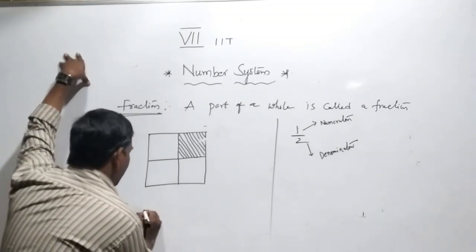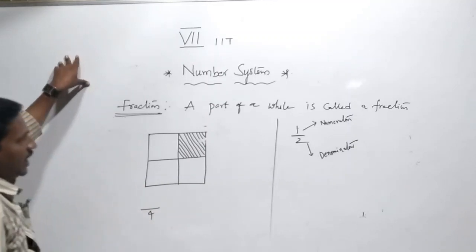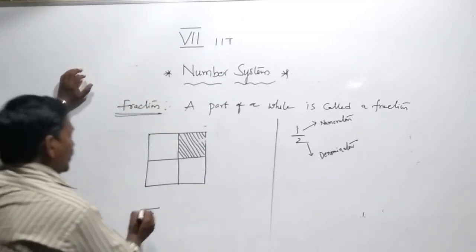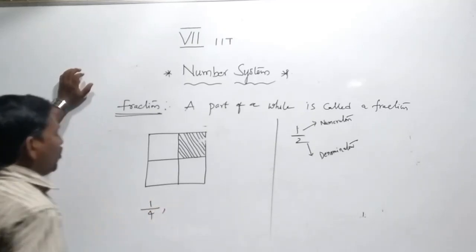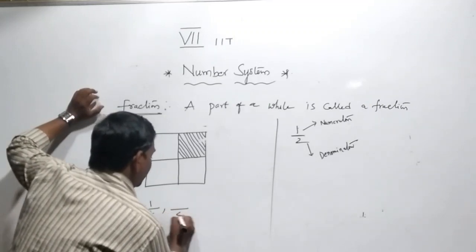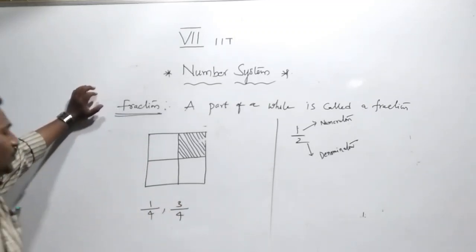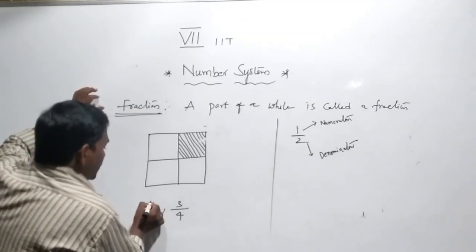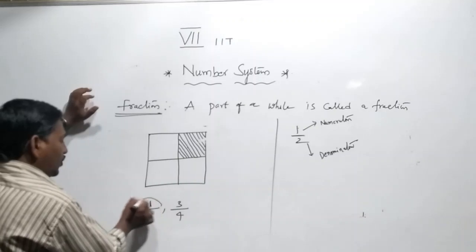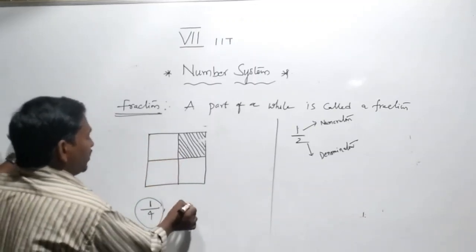How many parts are there? 4. How many parts are shaded? Out of the four, only 1. How many parts are unshaded? 3 parts. The shaded part is represented by 1 by 4, and the unshaded part is represented by 3 by 4.